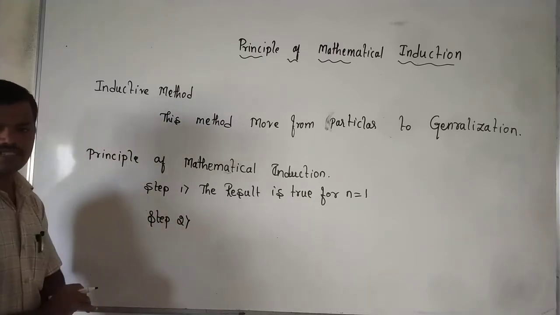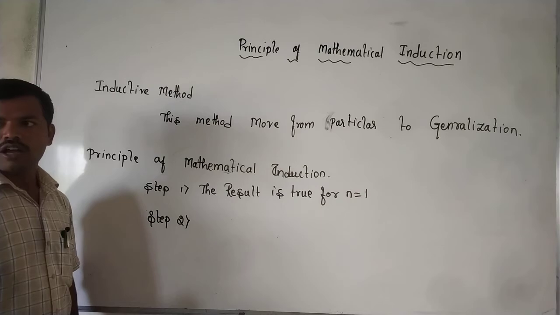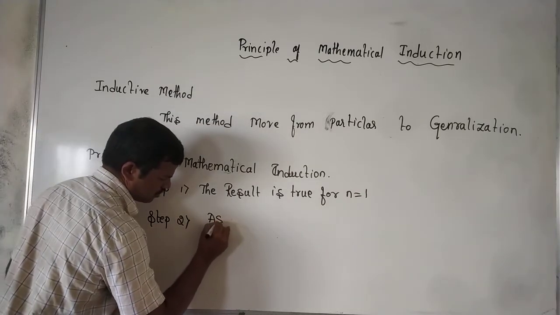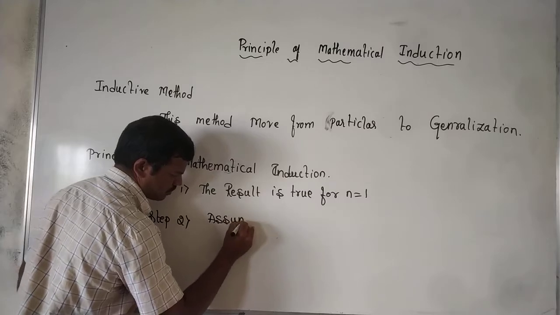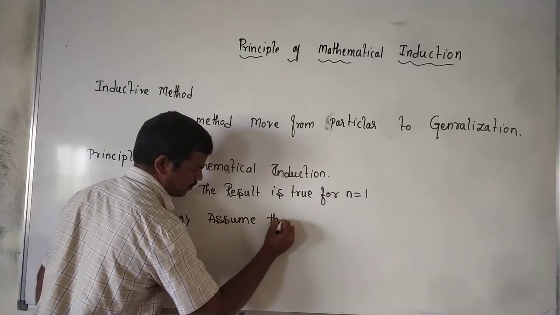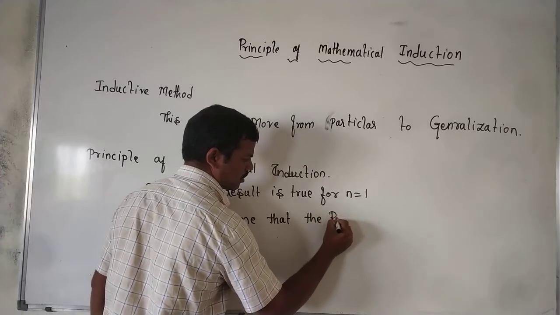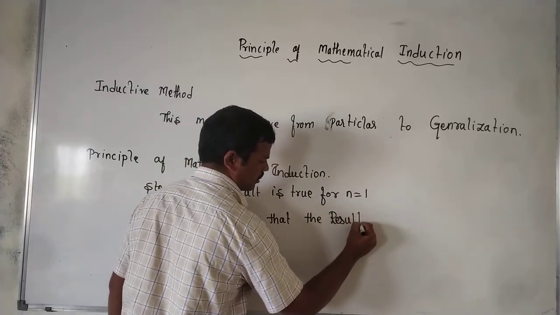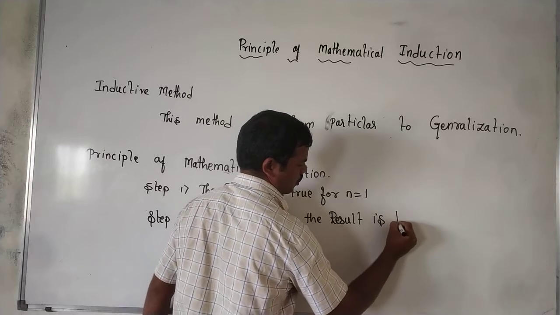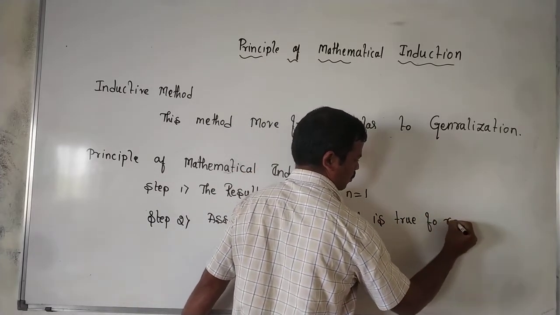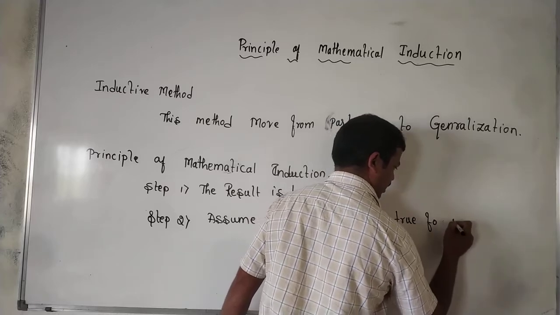Step 2. So what is step 2? We have to assume that the result is true for n equal to k. N equal to k.